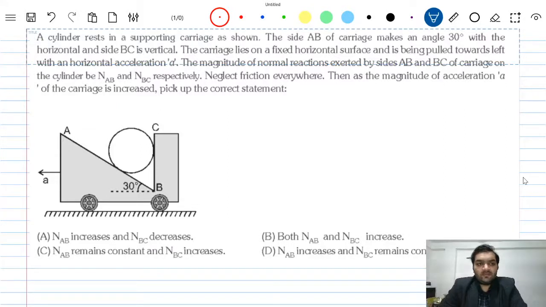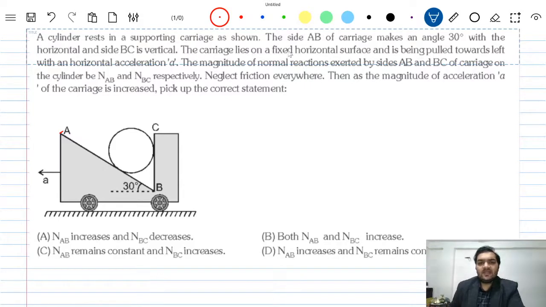So we have a question. A cylinder rests in a supporting carriage as shown. The side AB, this is the side AB, of the carriage makes an angle of 30 degrees with the horizontal, and side BC is vertical. So this side BC is vertical.